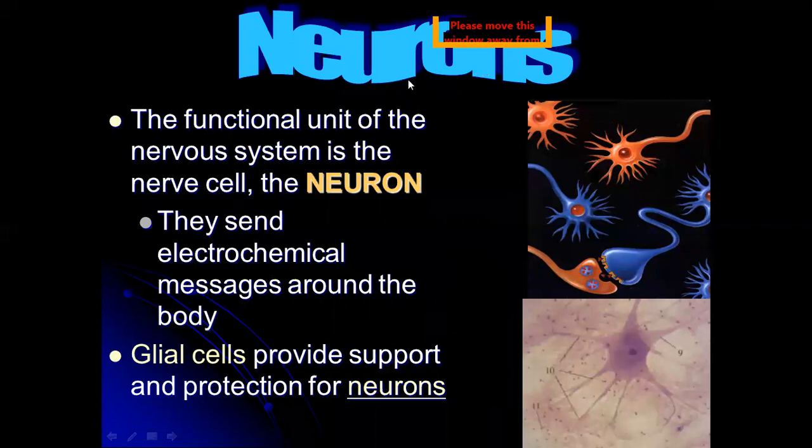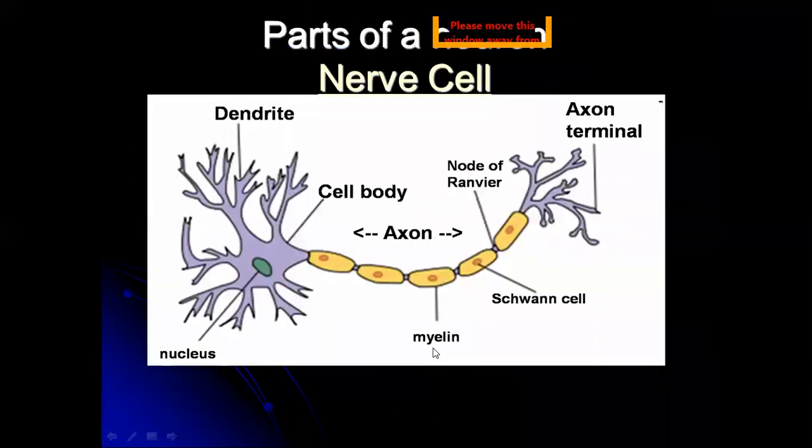So, neurons. What is the meaning of neurons? As you see, this is a neuron. The functional unit of the nervous system is the nerve cell. It has another name, it's called a neuron. They send electrochemical messages around the body. Glial cells provide support and protection for neurons. These are the parts of a nerve cell.